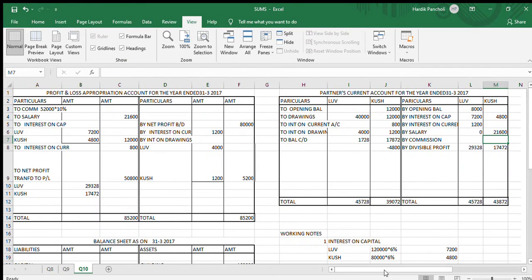First of all, we will find the total of the credit side, which is 86,400. I am putting the formula here: the total of credit side less the total of debit side.